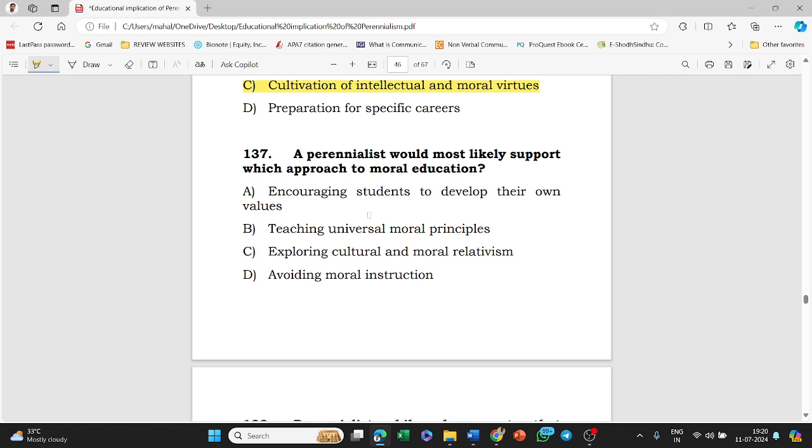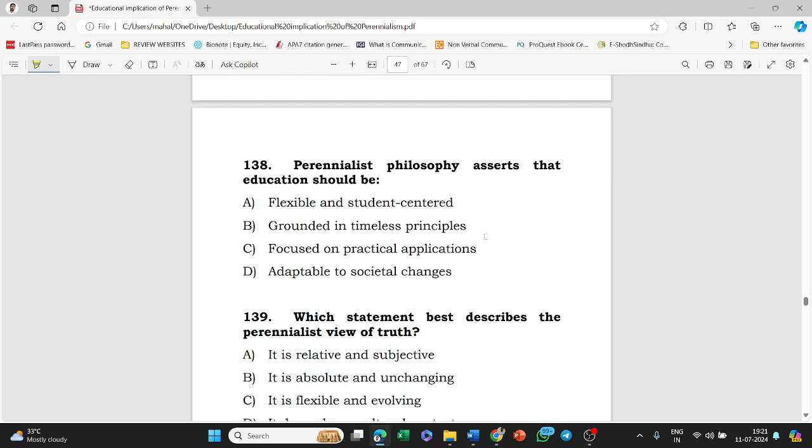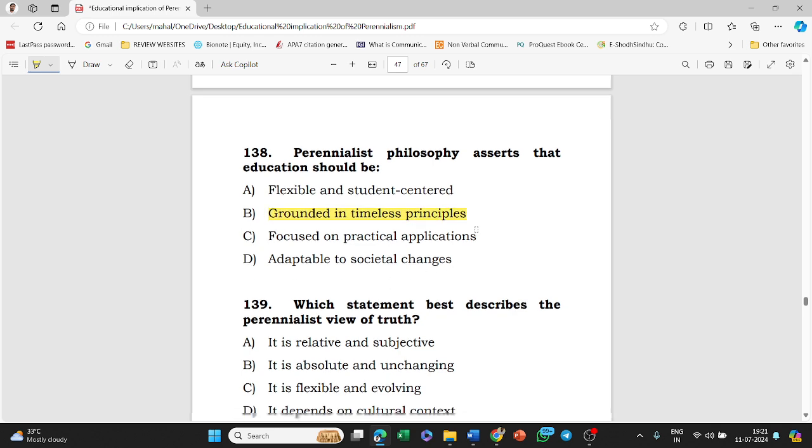Answer of this question is option B, that is teaching universal moral principle. Next, perennialist philosophy asserts that education should be: flexible and student centered, grounded in timeless principles, focused on practical application, adaptable to social changes. Answer of this question is option B, that is grounded in timeless principles.